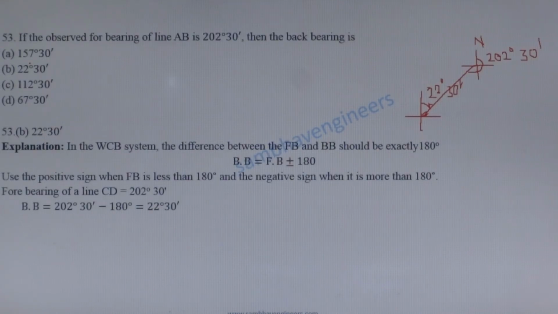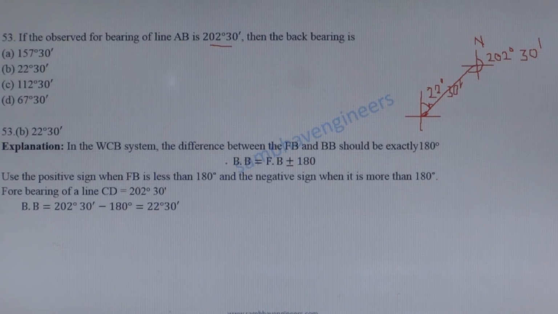Next question. If the observed bearing of the line AB is 202 degree 30 minutes, then the back bearing is? Here the fore bearing is 202 degree 30 minutes, which is more than 180.